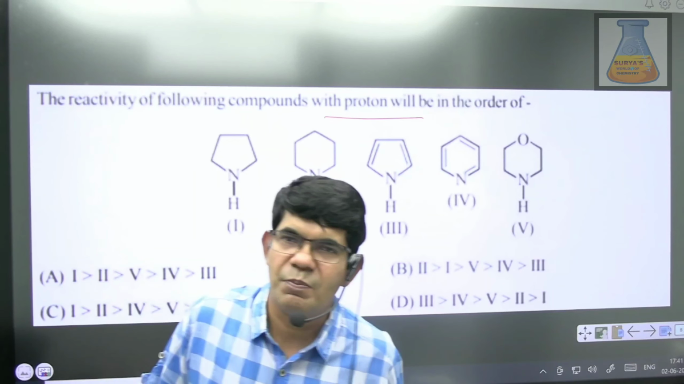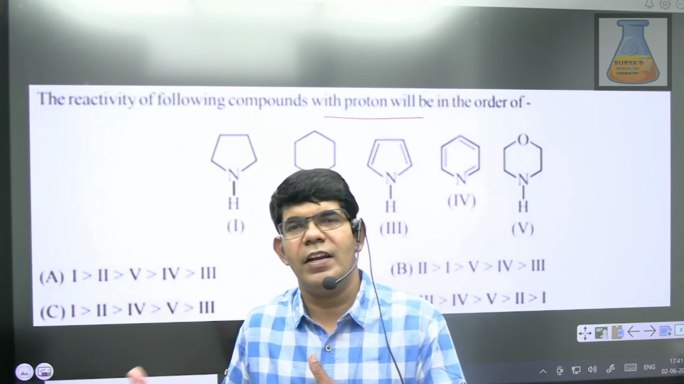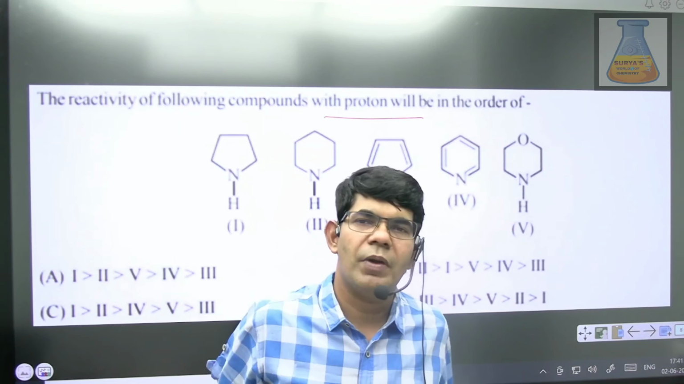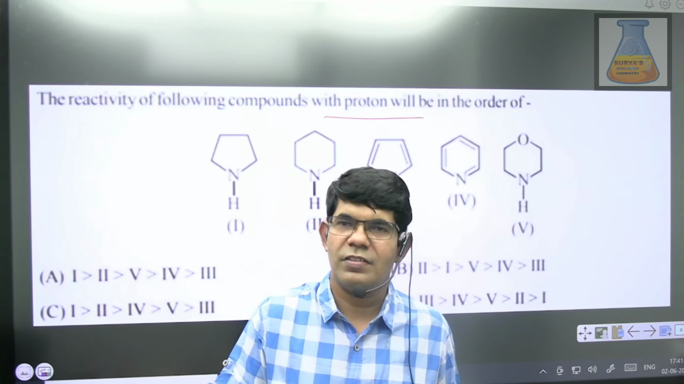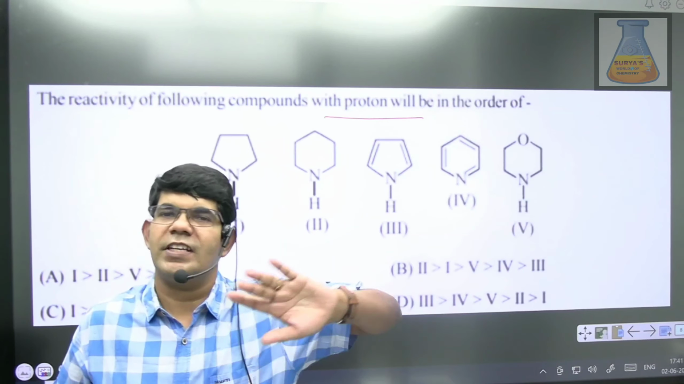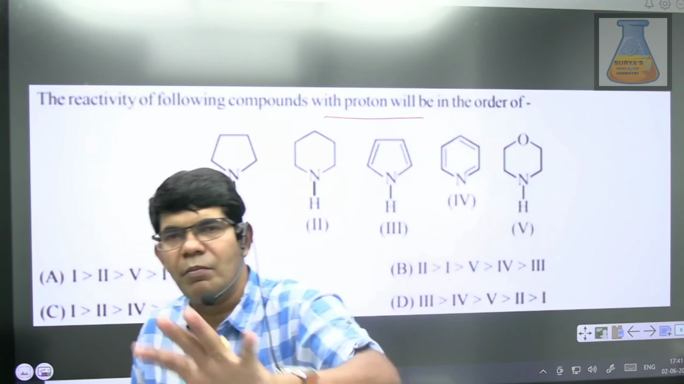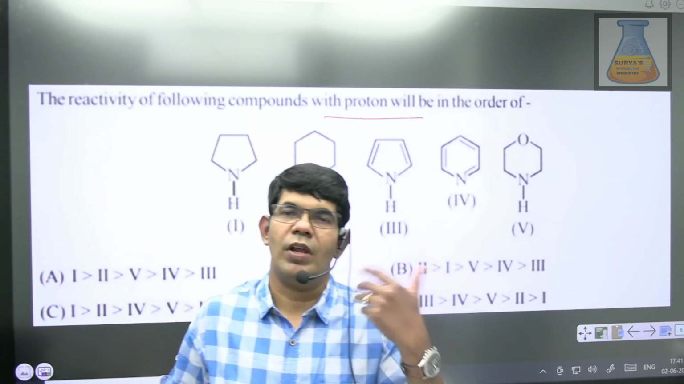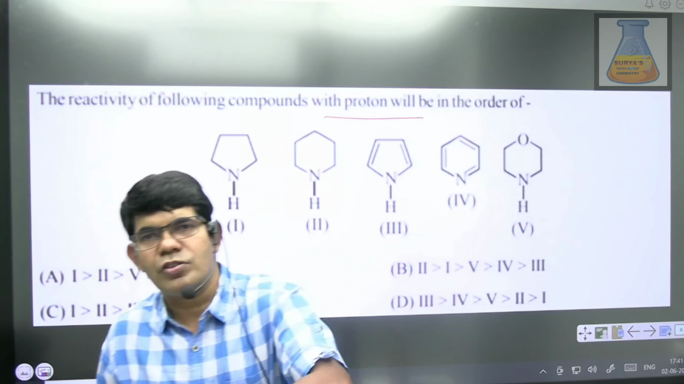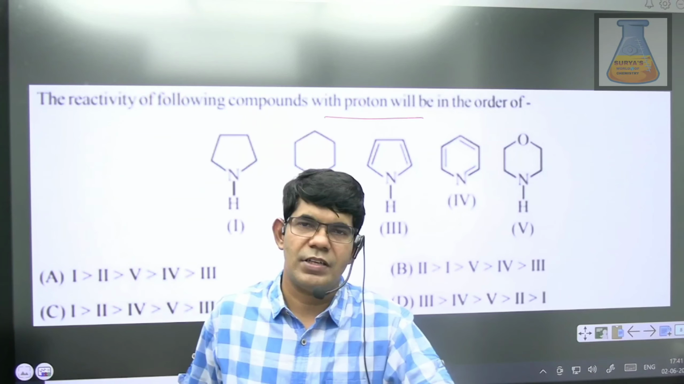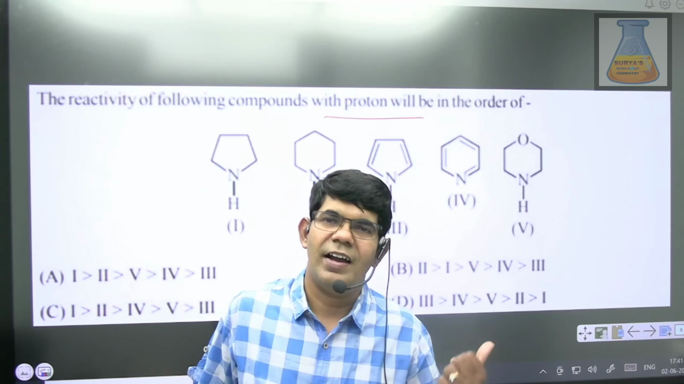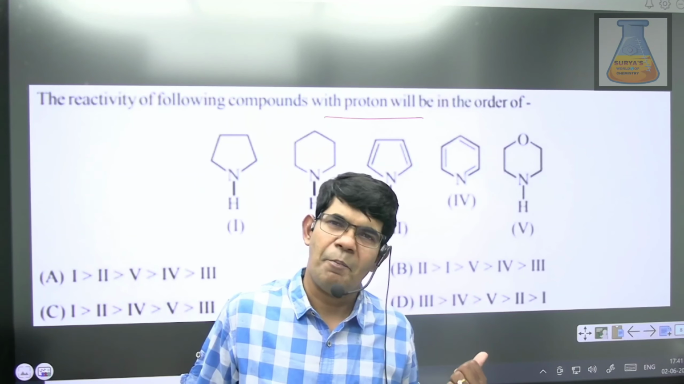If the lone pair is busy involving in resonance, definitely it cannot give its lone pair at the cost of resonance. So first, check the hybridization so that you can come to a conclusion with respect to electronegativity, and then you can also compare the localization and delocalization, which will also give you a better idea to compare their basic character.